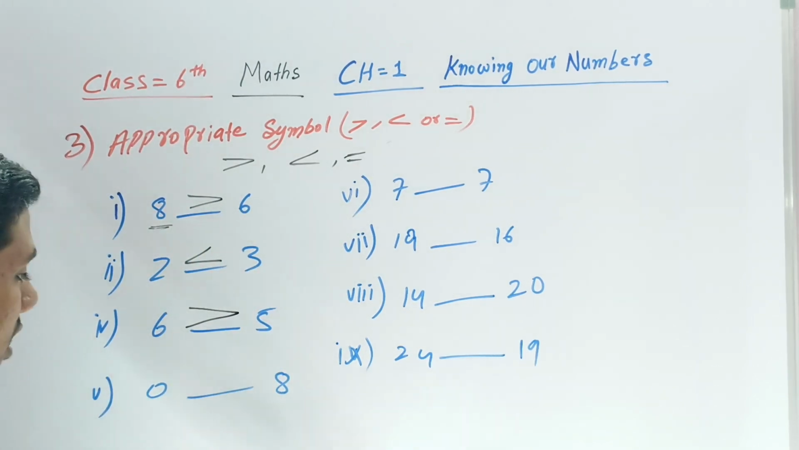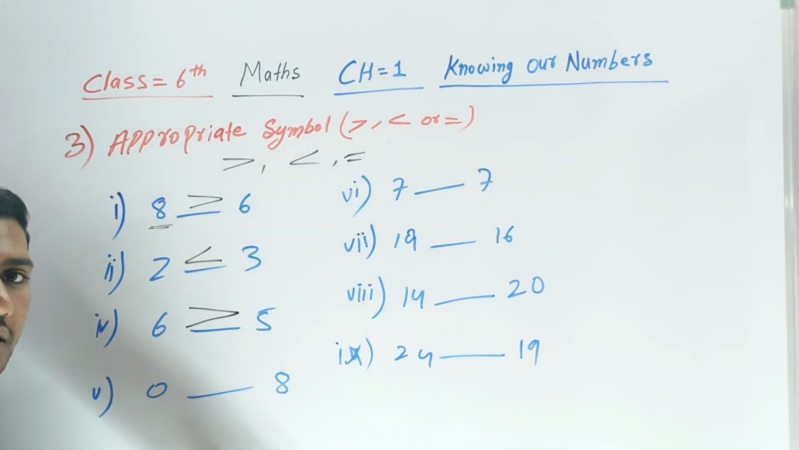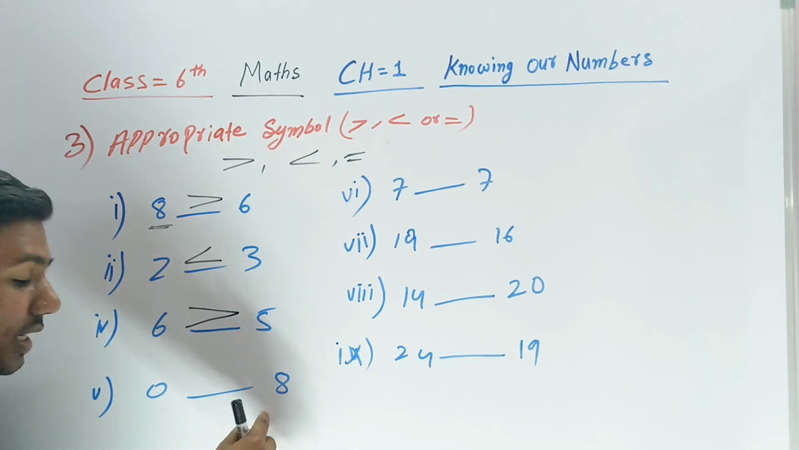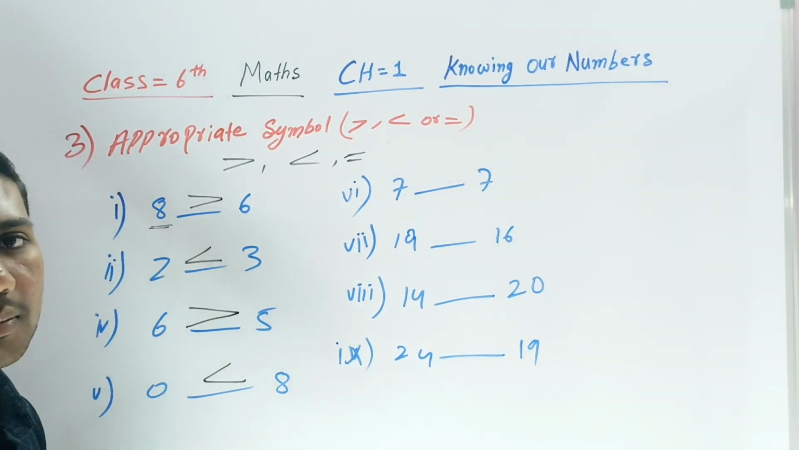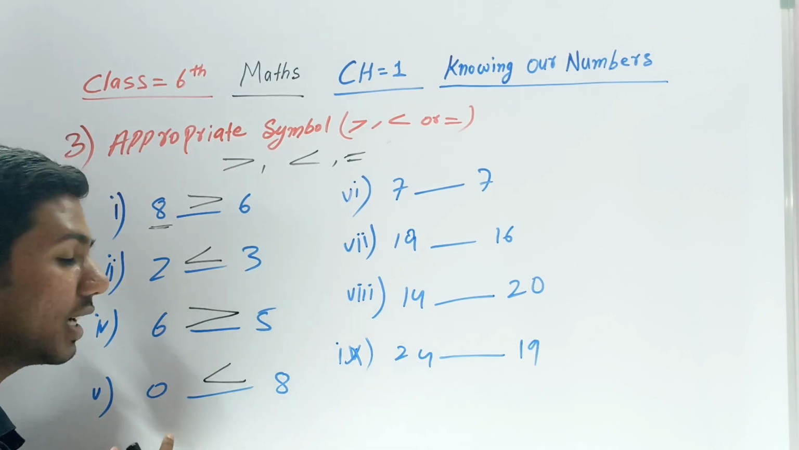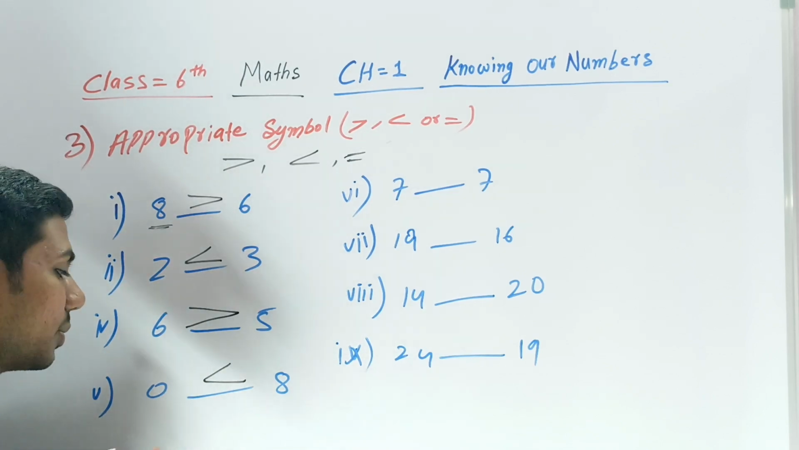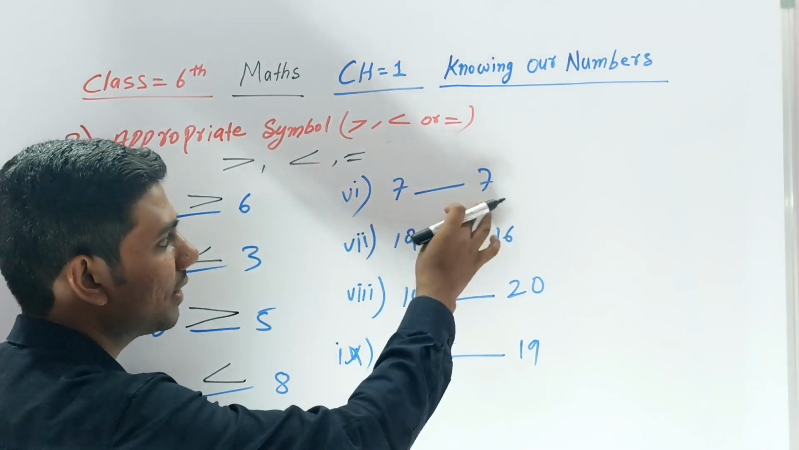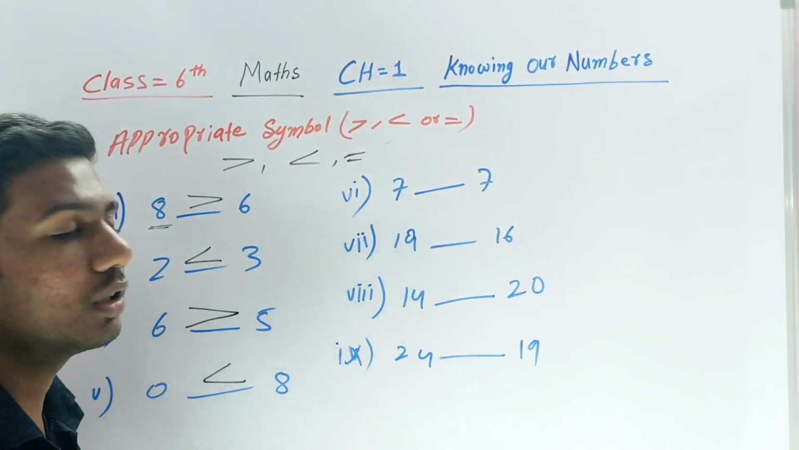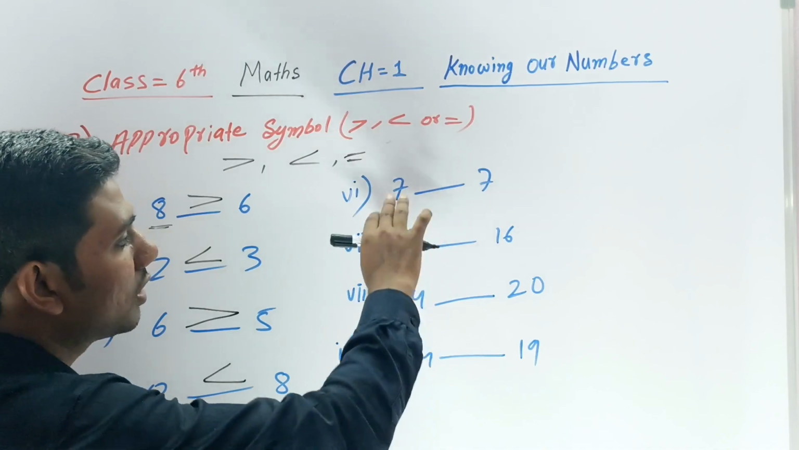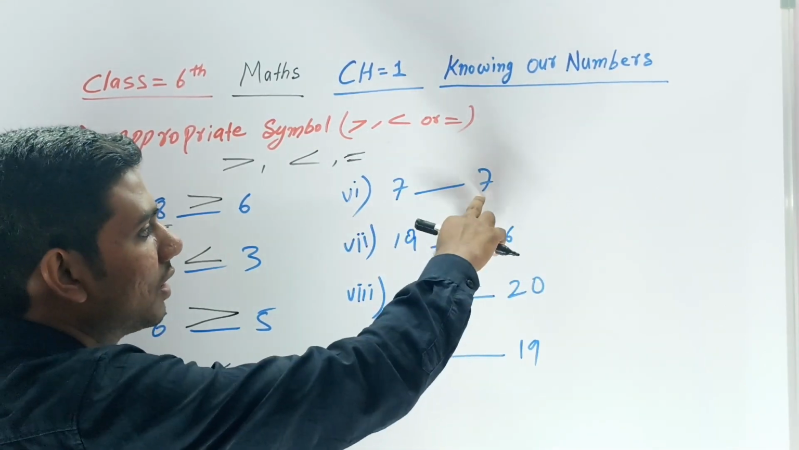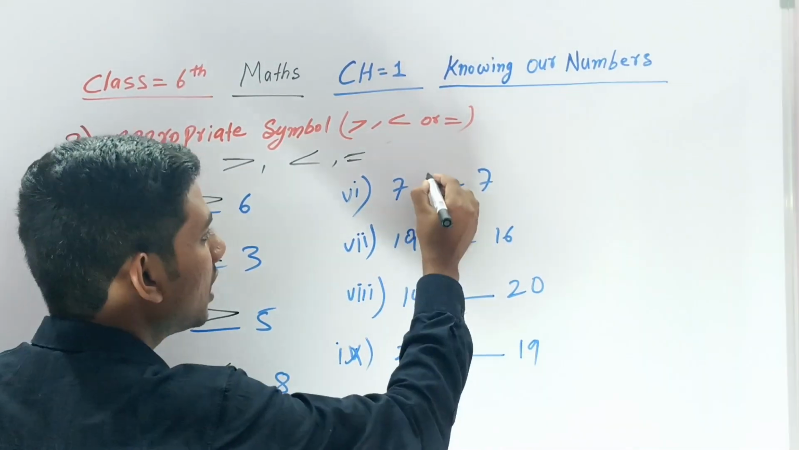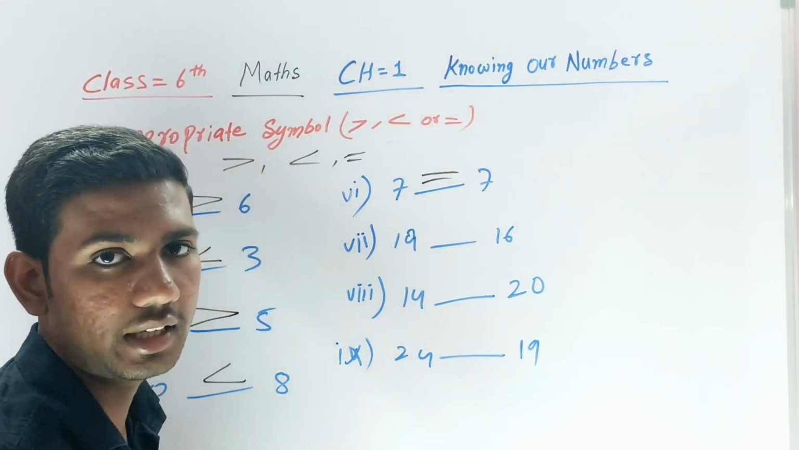So suppose in this 0 and 8, which is greater? Obviously 8 is greater, so the symbol will be turned to the 8, because it's greater. The 0 is not greater, so it's turned here, because 8 is greater. Then 7 and 7 are both equal, so we are not using a greater symbol, because 7 is not greater than 7, it is equal, so we are using the equal symbol here.